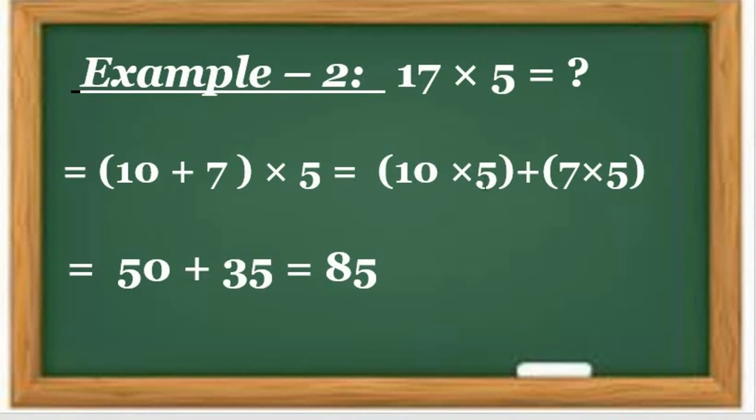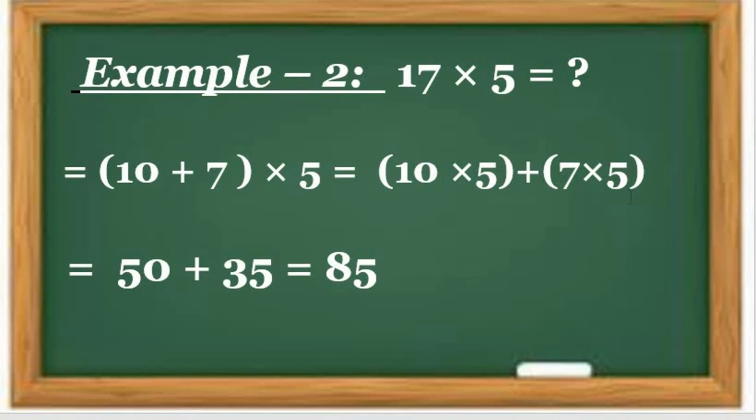10 multiplied by 5. So 10 5s are how many, all students? 10 5s are 50. So I wrote here the 50. Understood? Then plus, the sign of addition. 7 5s are 35, or 5 7s are 35.